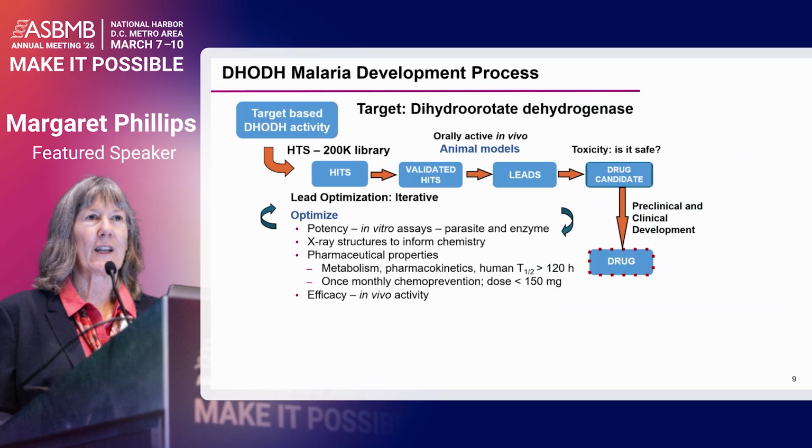I next want to move on to a second story, which Jim alluded to, which is our efforts to target dihydroorotate dehydrogenase for antimalarial drug discovery. And here in this case, we started with the target, but we knew from human medicine that this was a druggable target because there's a compound called leflunomide, which is used to treat rheumatoid arthritis. And here, again showing our optimization program, one difference is we're informing our lead optimization and chemistry right from the beginning with X-ray structures because we knew the target.